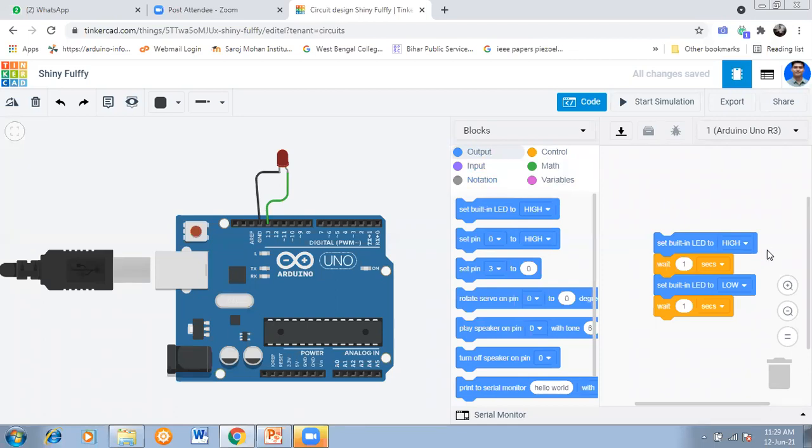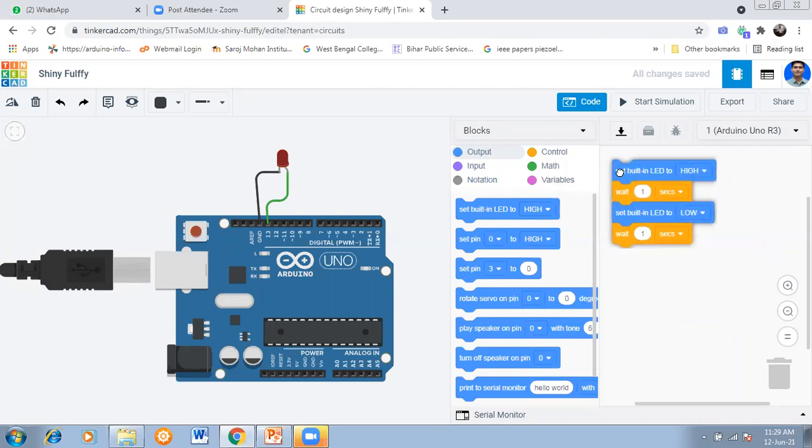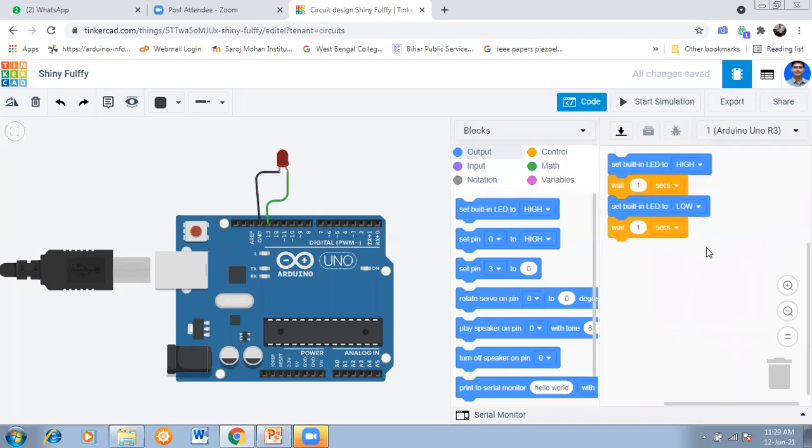So see, these blocks automatically come here because I did not make any block here, because it's inbuilt, so that's why the code is also automatically generated here. So first, see, set built-in LED, because you people know that the LED at pin 13 is called the built-in LED.